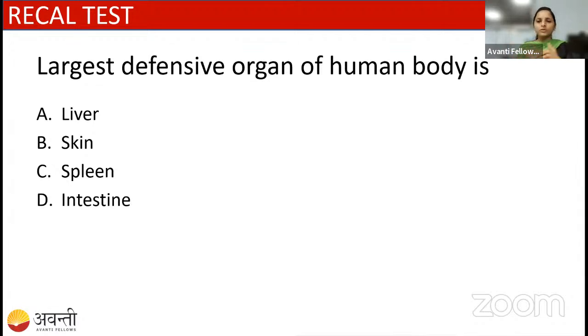Before starting immunity, let us answer this question. Which is the largest defensive organ of the human body? Option A is liver. Option B is skin. Option C is spleen. And option D is intestine. You can answer in the poll or in the chat box. Students, I will run the poll.